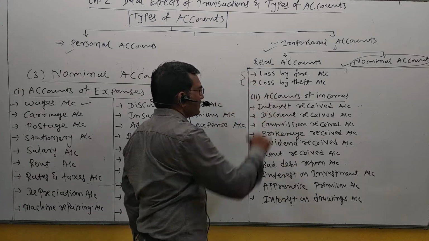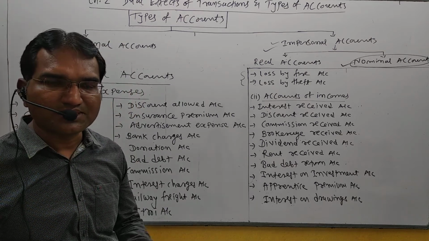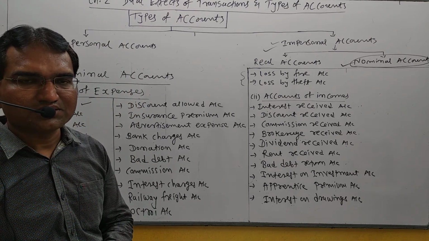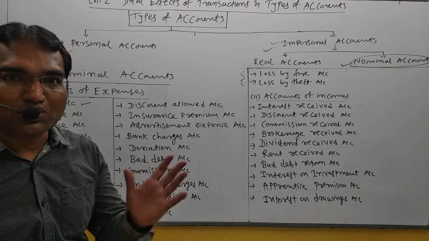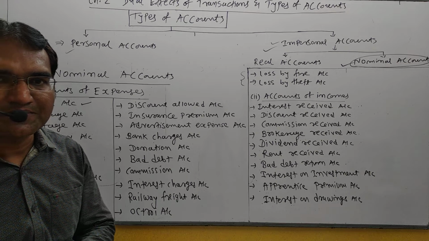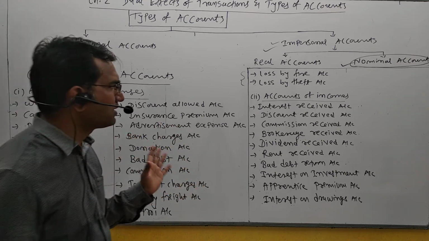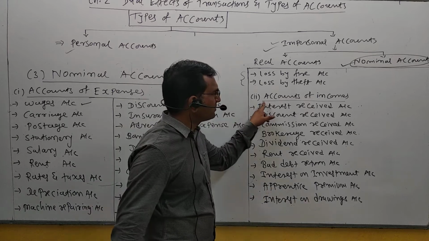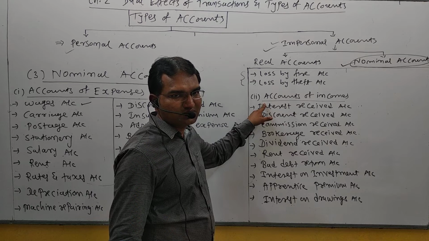Loss by fire and loss by theft, right? Sometimes a loss by fire occurs in the business, so in that case there is loss of goods and loss of other assets. Sometimes goods are stolen away, assets are stolen away, it is a loss. So they are nominal accounts. Now other accounts are also included in nominal accounts, accounts of incomes, right?